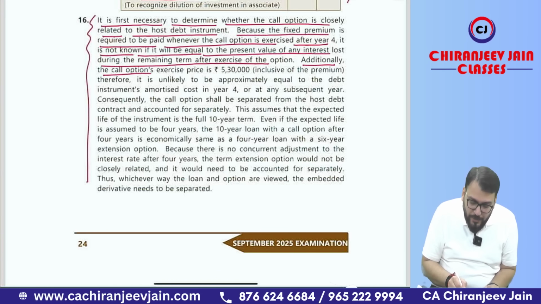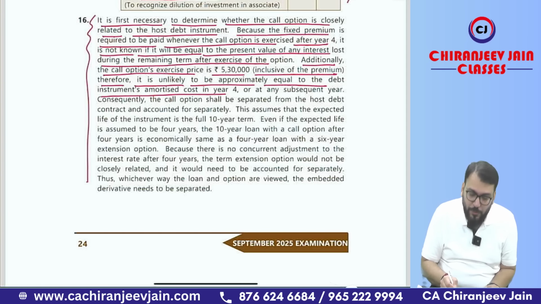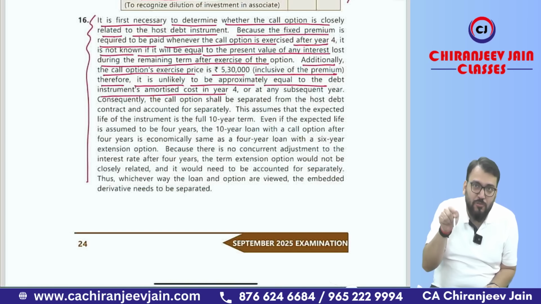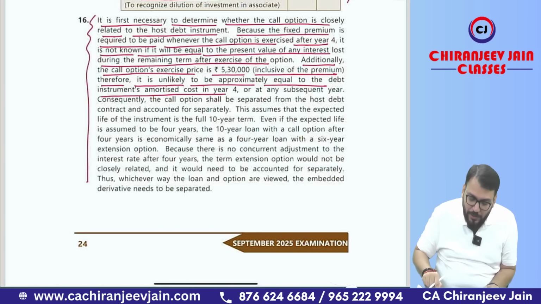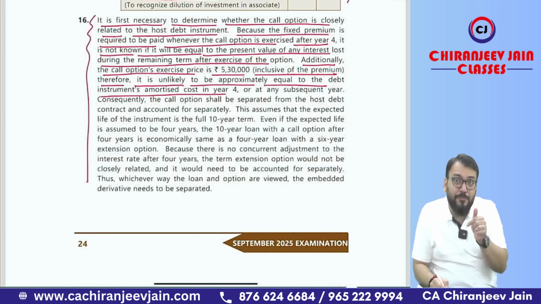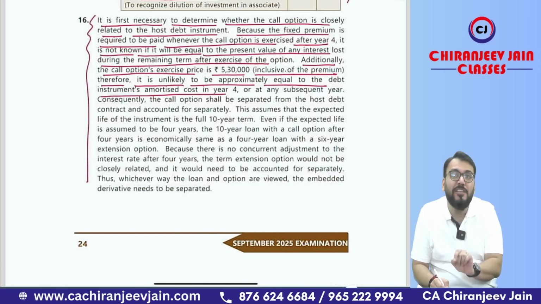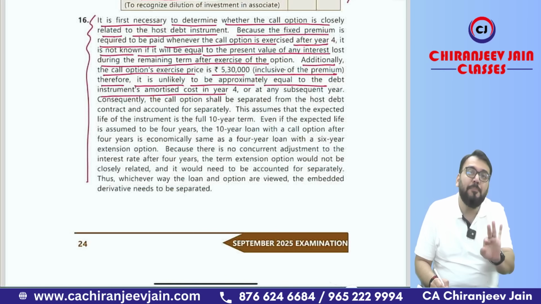Additionally, the call option exercise price is 5,30,000 inclusive of premium. Therefore, it is unlikely to be approximately equal to the debt instrument's amortized cost in year 4. You can see the amortized cost is equal to 4,90,000 some amount. It means they are different. From this we can understand that they are not closely related. So hence separation is required.